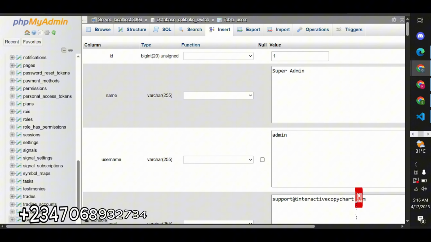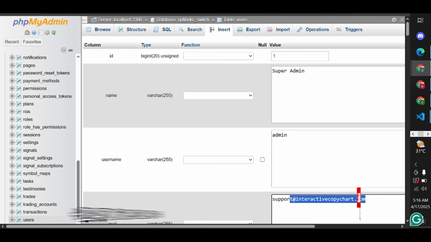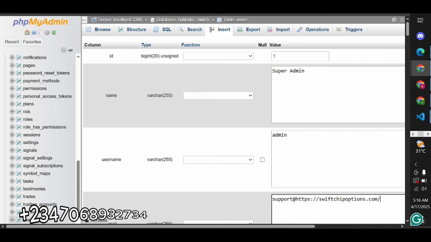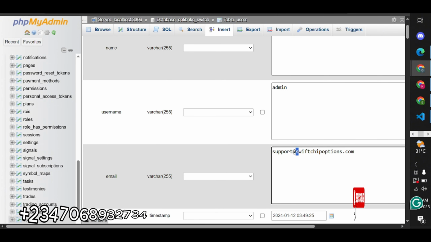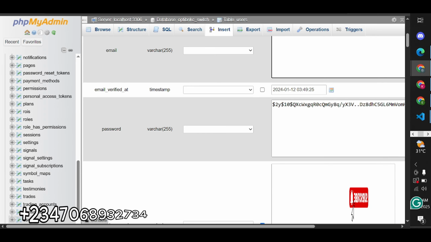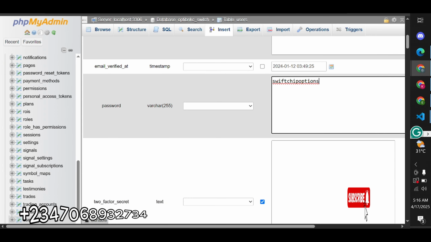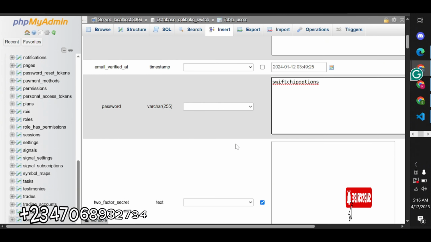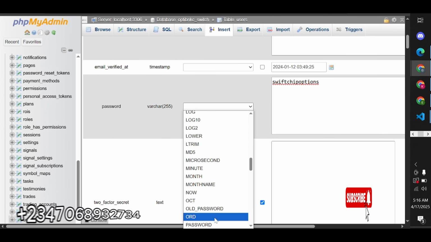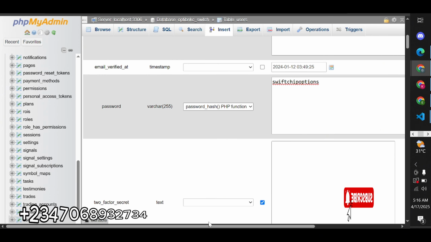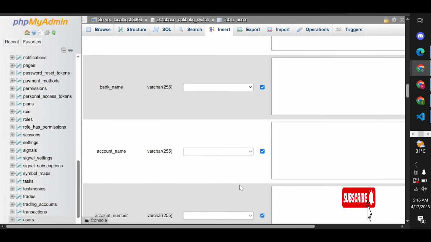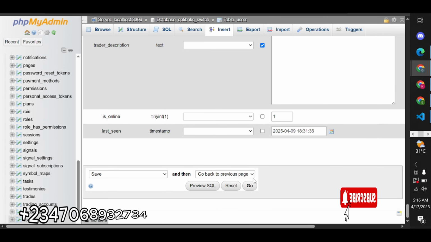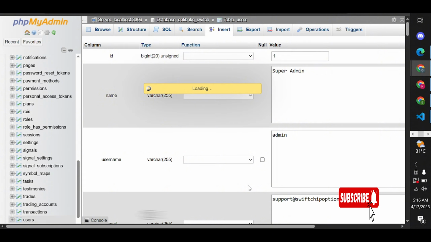I'll change it to the domain name I want it to be. Then I'll change the password to something nice. You don't need to know this if you don't want to. It's not necessary. The password will be given to you if you actually get the source code from me. So we click on go.